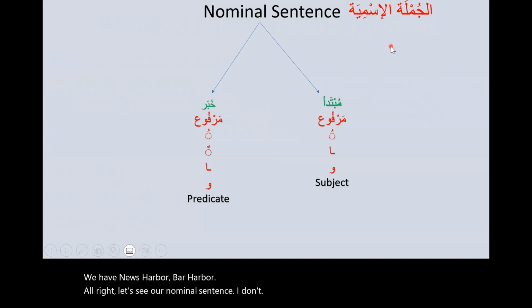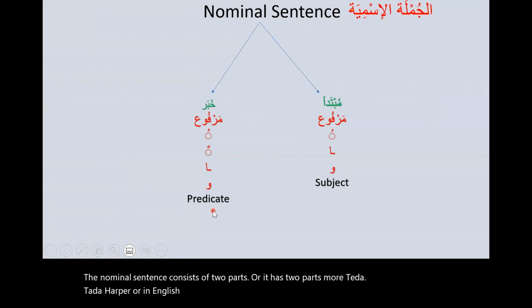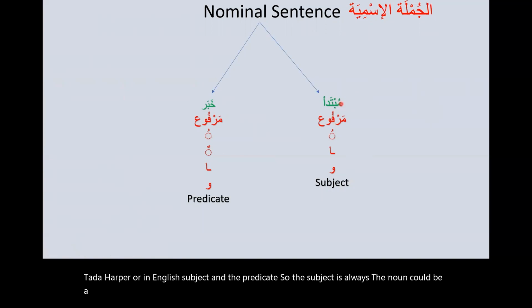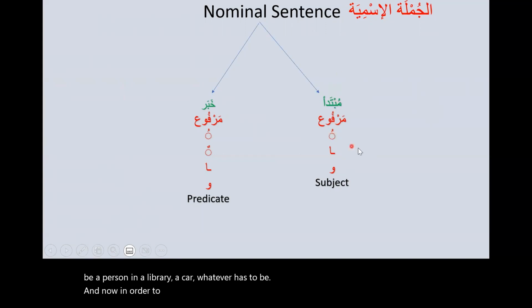The nominal sentence consists of two parts, مبتدأ وخبر, or in English, subject and the predicate. So the subject is always the noun. Could be a person, a library, a car, whatever, has to be a noun in order to be considered a nominal sentence.